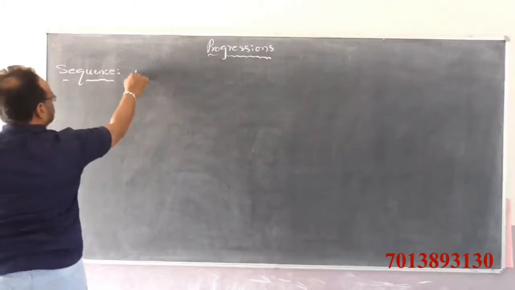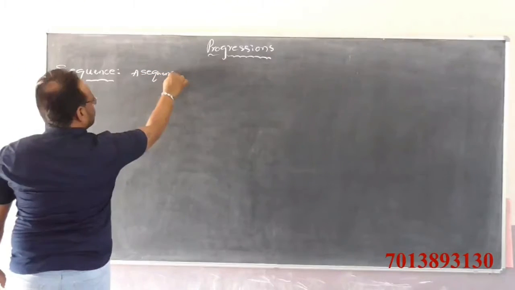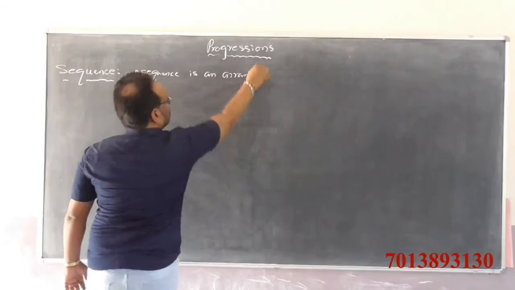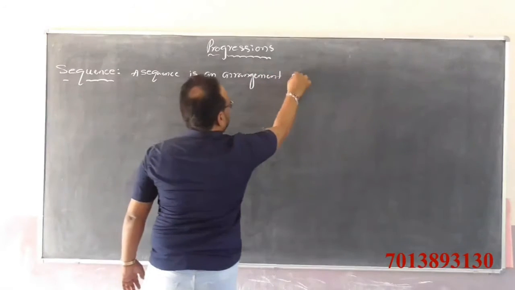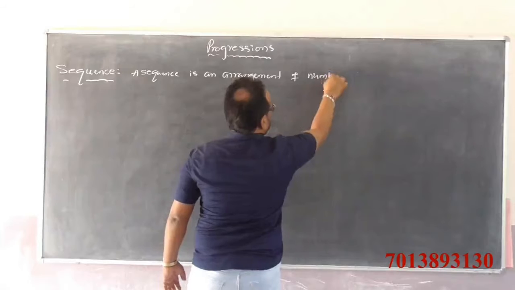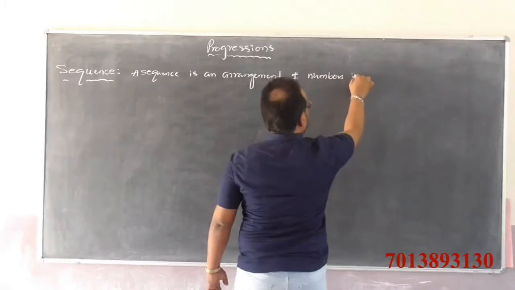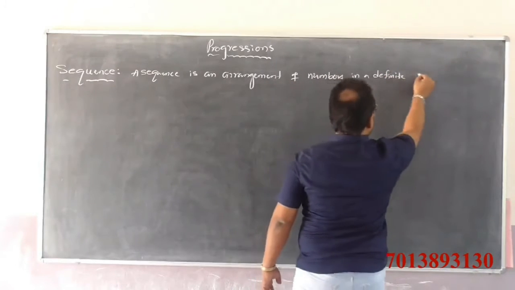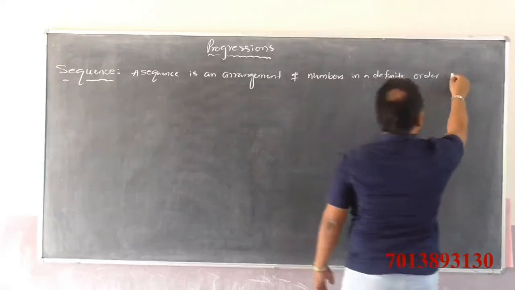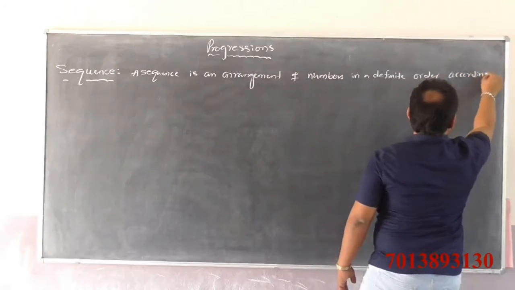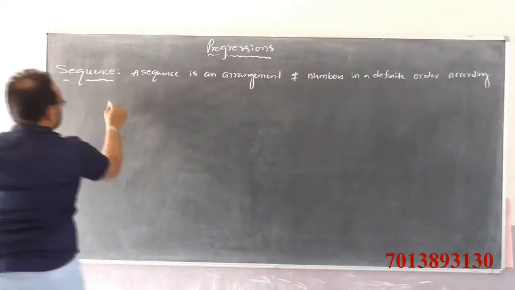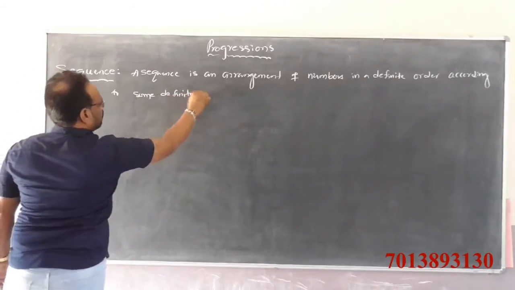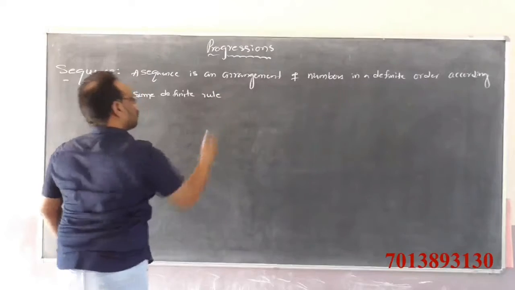A sequence is an arrangement of numbers in a definite order according to some definite rule.